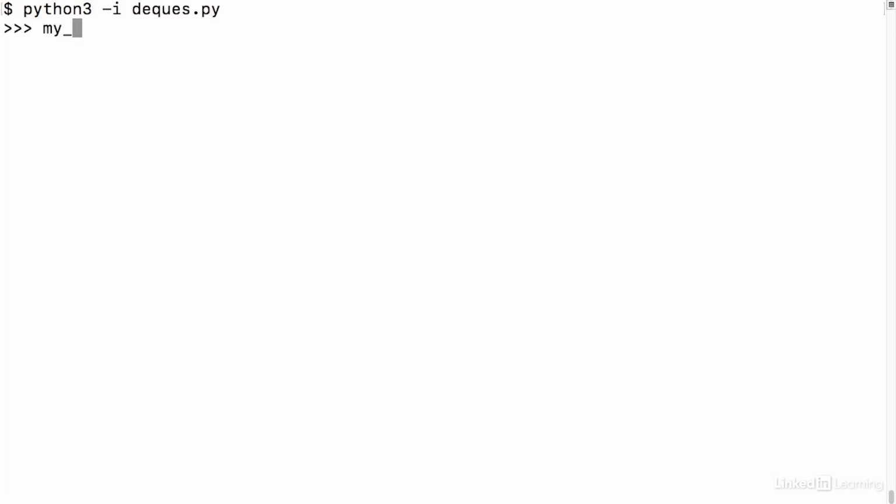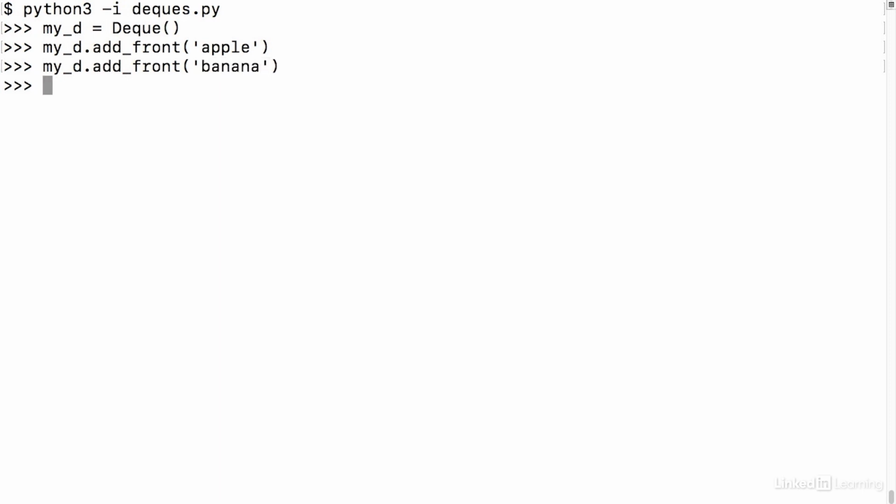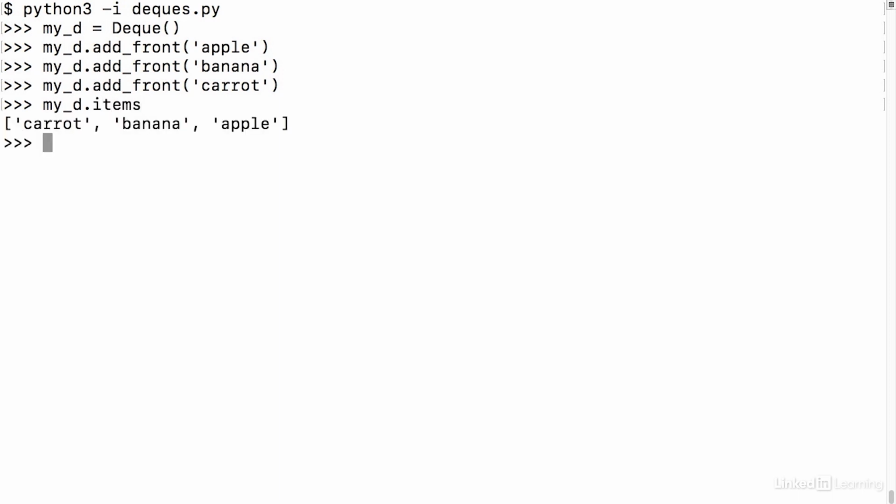First thing I'll do is create my own deque object. And let's add a couple items here. We'll do addFront apple and banana. And how about one more? We'll add carrot. And just for fun, we can check our items attribute. And that's exactly what we get. We can see that every time we've been adding a new string to the front of the list.